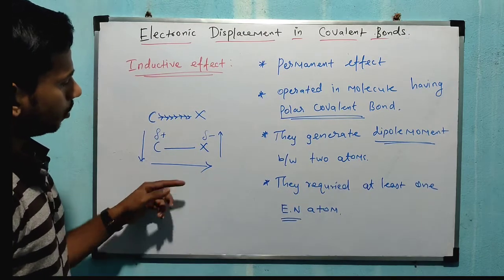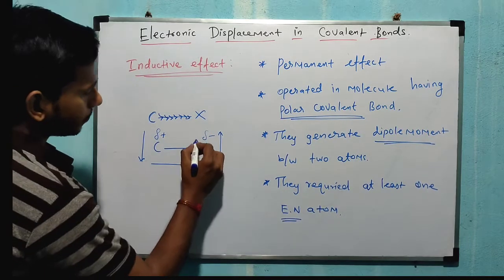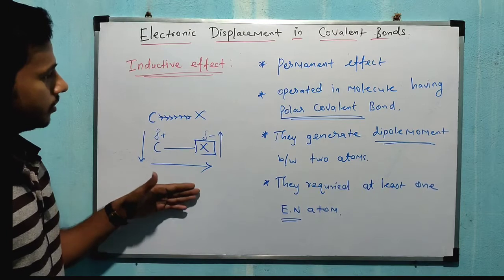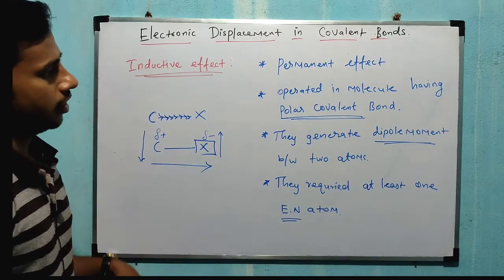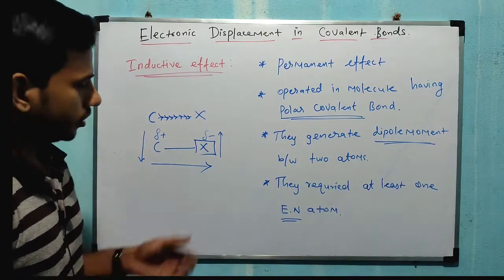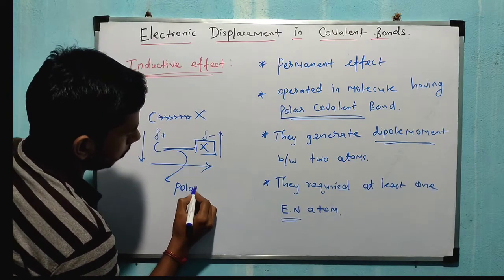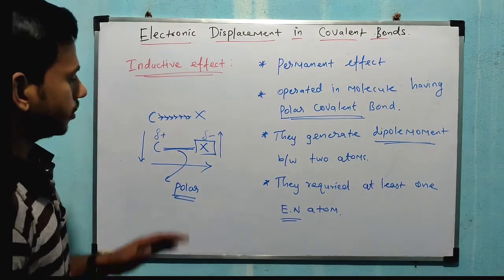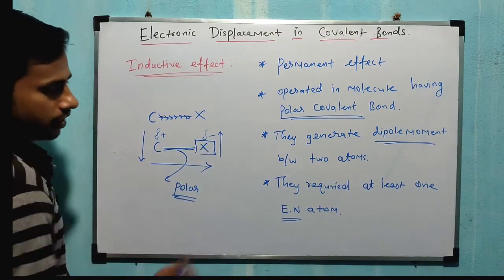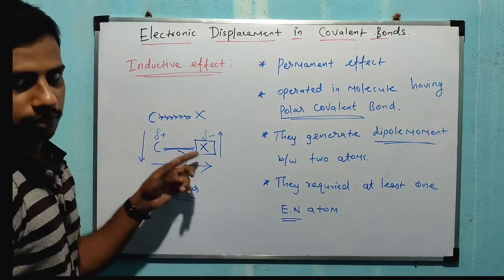This is a permanent effect. It requires at least one electronegative atom, which here is the halogen X. These are the basic things in the inductive effect: it operates in a polar covalent bond, and a dipole moment develops from the carbon to the halogen atom.